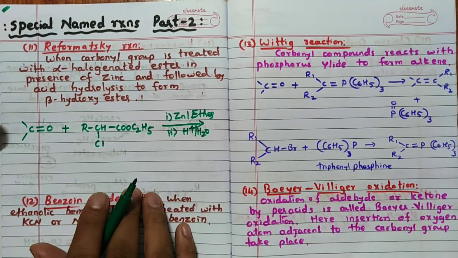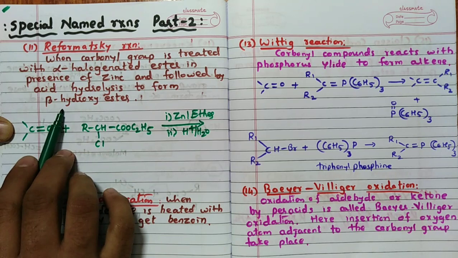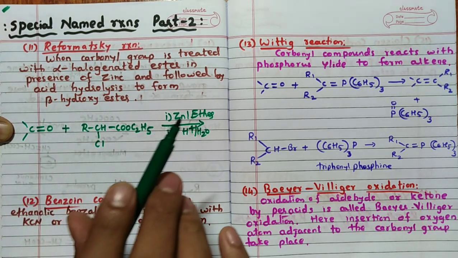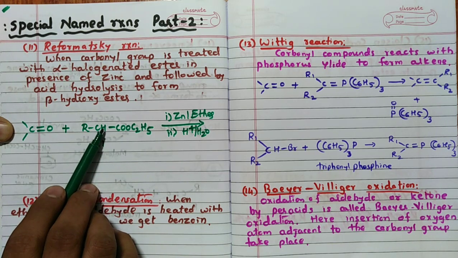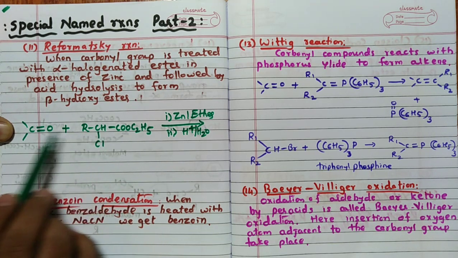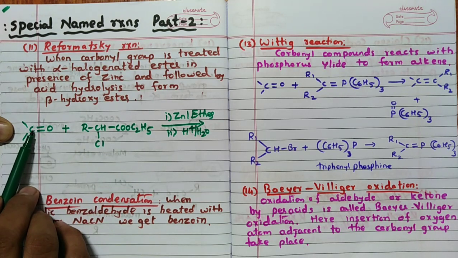It is going to form, remember, a beta hydroxy ester. Beta hydroxy ester means this part remains the same, C2H5, COO, CH, everything remains the same. But this carbon, instead of Cl, attaches to that particular carbon, and the double bond will become OH.